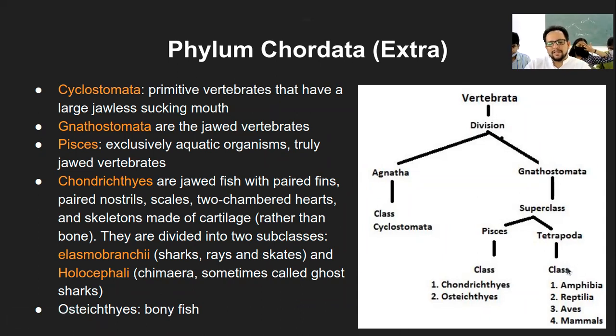Again, the same classes here as well. Tetrapoda means 4-limbed organisms. Those who have 4 limbs, can be 4 legs, or 2 legs and 2 hands, or 2 legs and 2 wings and so on, or 2 legs and 4 fins. So there are different such tetrapoda.